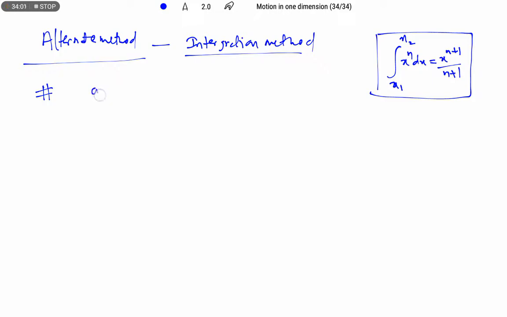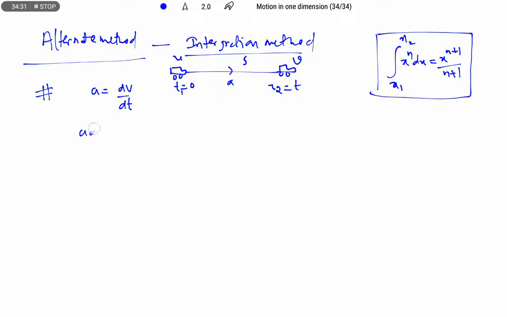We know that acceleration a is dv by dt. Suppose the object is moving from a particular point and reaches another point with final velocity v, where u is the initial velocity, from time t1 equals 0 to t2 equals t, with constant acceleration a, and distance s.